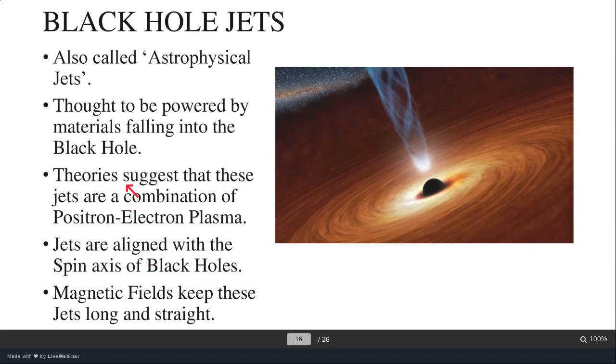Jets are aligned with the spin axis of black holes. So as you can see in the photo over here, you see a jet in the upward direction. So there is not only a jet in the upward direction, it is in the downward direction too. These jets are linear and magnetic fields tend to keep them straight.